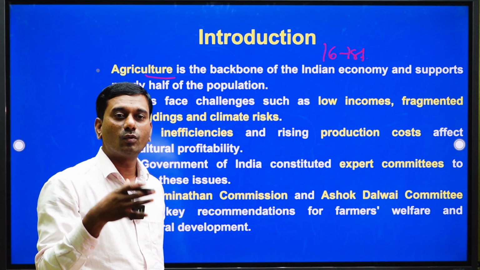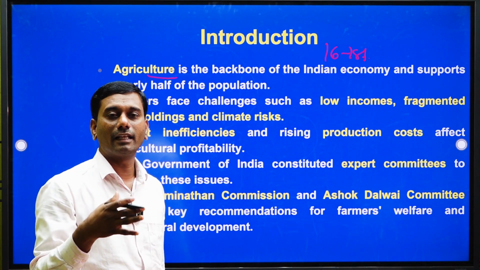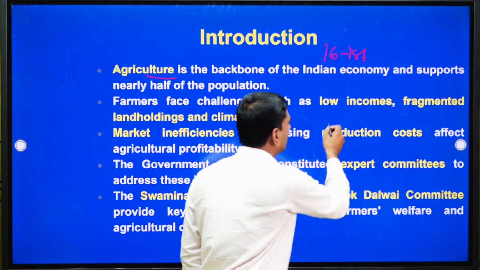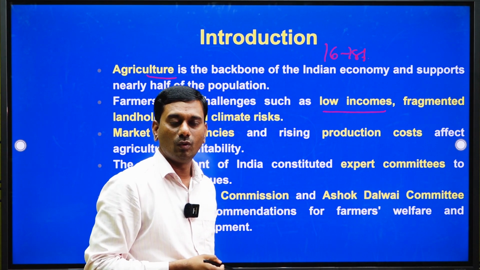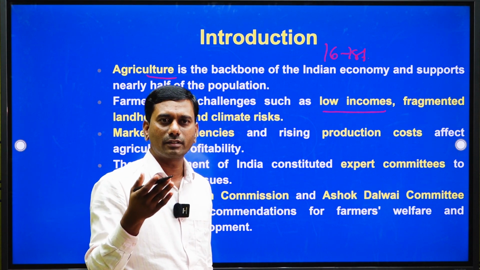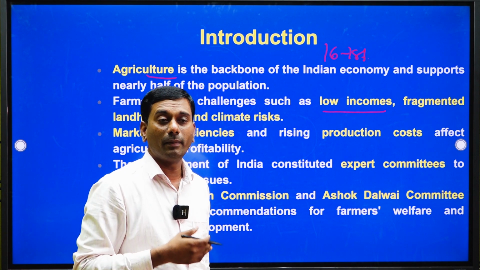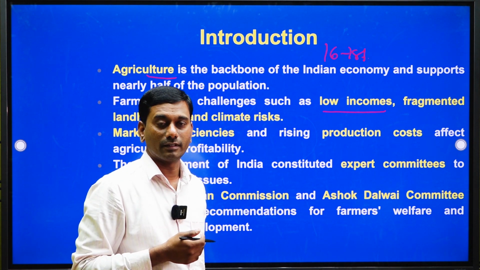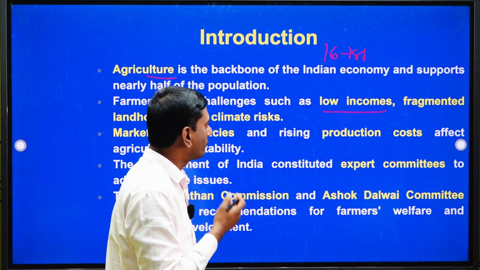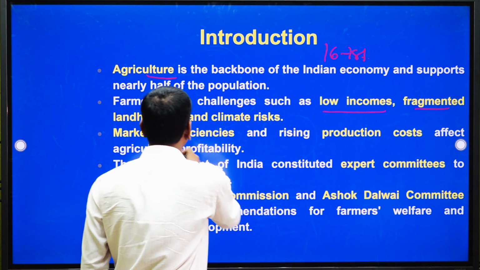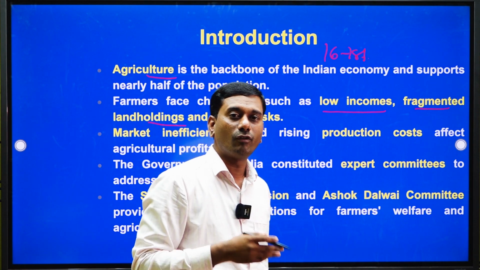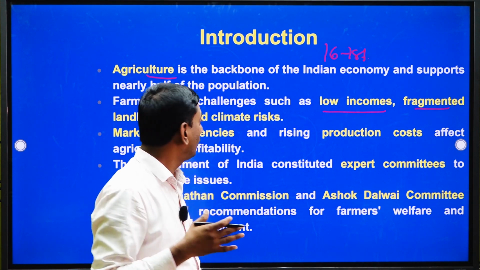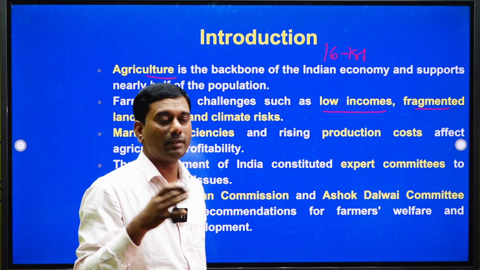Despite this contribution towards India's economy, Indian agriculture is facing many challenges. Farmers face challenges like, especially, low incomes. No doubt on one side we are the topmost in agriculture production and have achieved food security, but in terms of profitability, farmers are getting less income. That is a major challenge. The second one is fragmented land holding. Nearly 70 to 80% of farmers come under small and marginal farmers, so fragmented land holdings are a major challenge faced by Indian agriculture.